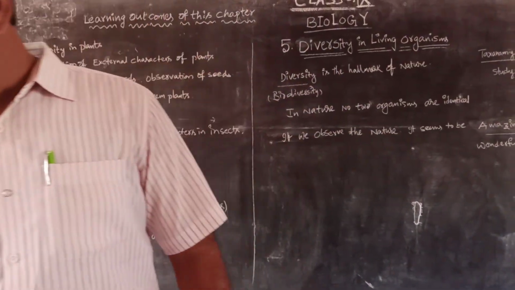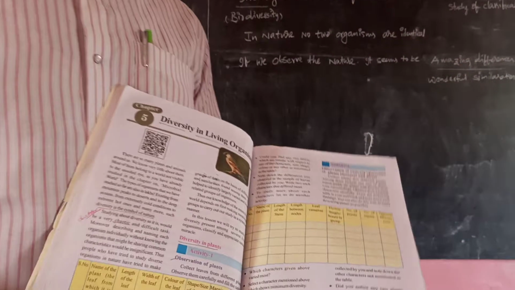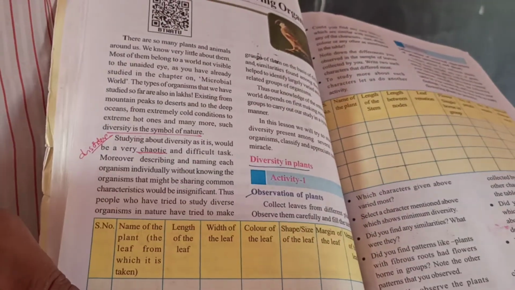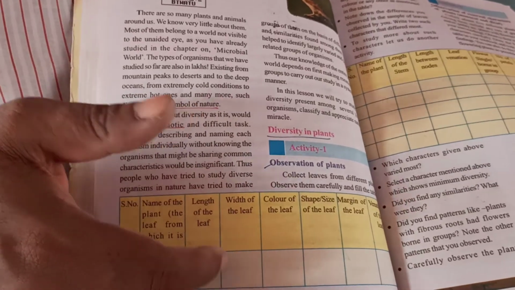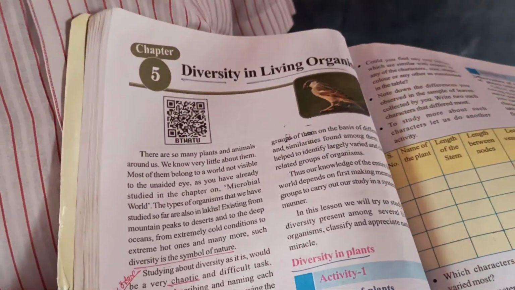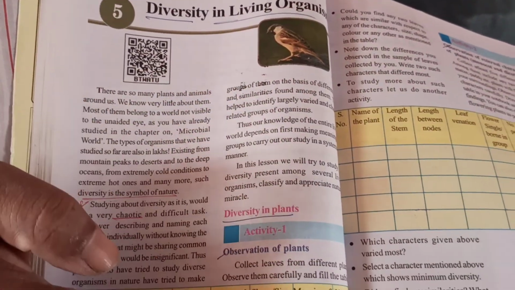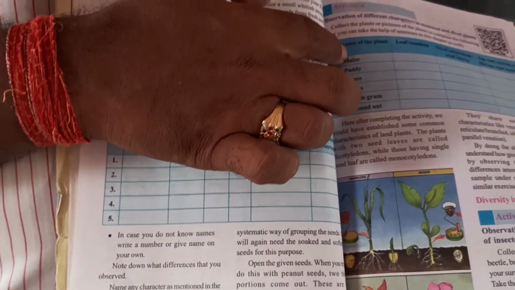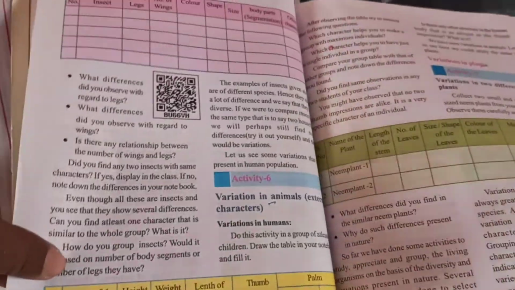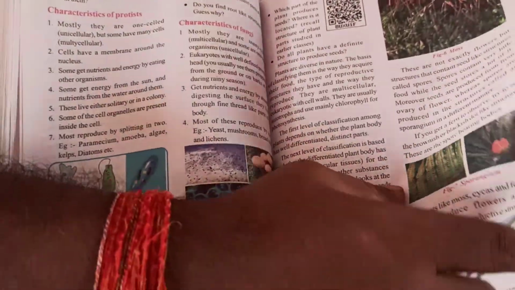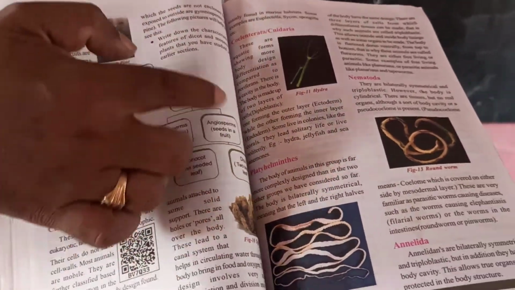When we go to the textbook, we have to observe that every page has activity-oriented content, especially in tabular forms. See, this is textbook page number 50, lesson number 5, diversity in living organisms. Coming to activity number 1 table, next another table. Like this, every page has tabular forms, even two tables on one page. So this is another table. Next one is another 7-order classification table. Next one is Monera Protista classification. Next, outline classification of plants.